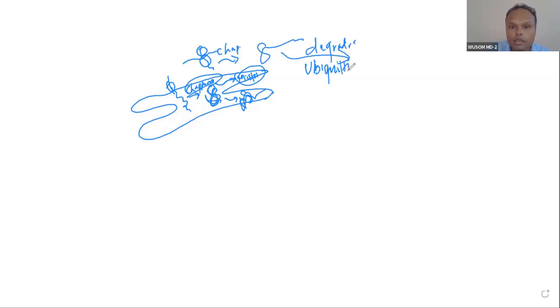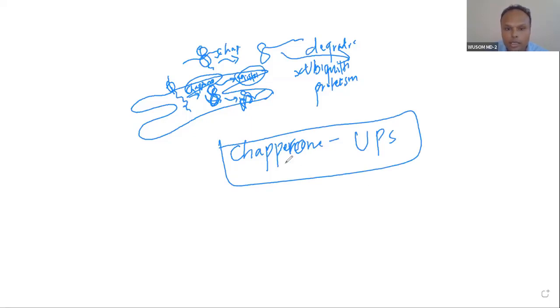Ubiquitin proteasome system. I want you to note these points. Note the chaperone and this ubiquitin proteasome. I've told this actually, these two, chaperone, we have done in TBL, but you forgot, and UPS system. Go and note these two points and go and study about chaperone and UPS system. These two systems maintain proper folding of the protein inside the cell. Got that?